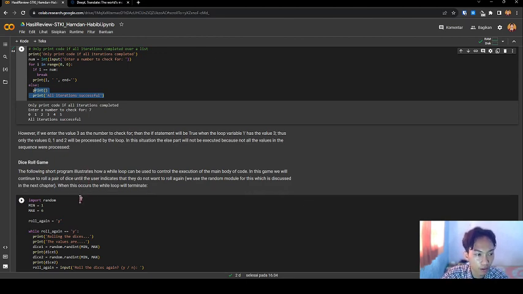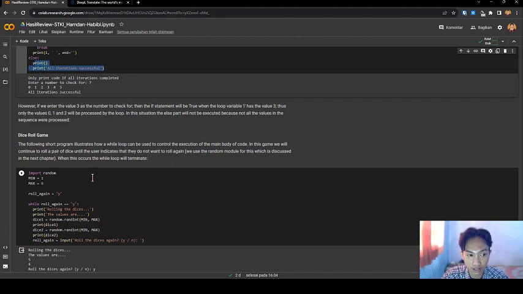However, if we enter the value 3 as the number to check for, then the if statement will be true when the loop variable E has the value 3. Thus only the values 0, 1, and 2 will be processed by the loop. In this situation, the else part will not be executed because not all the values in the sequence were processed.